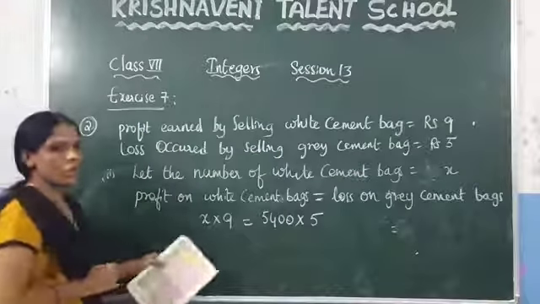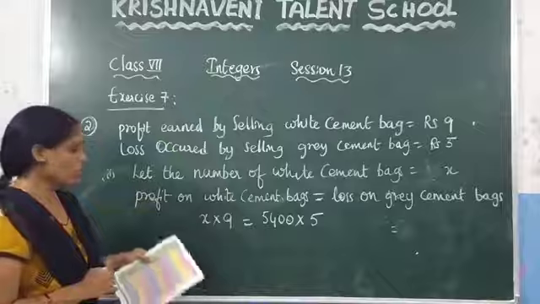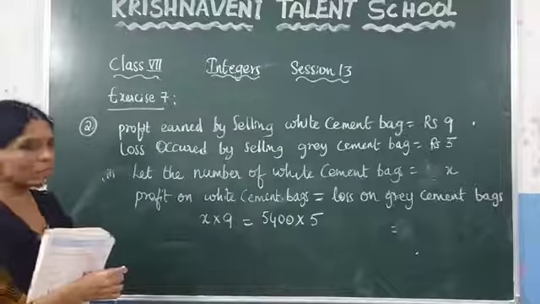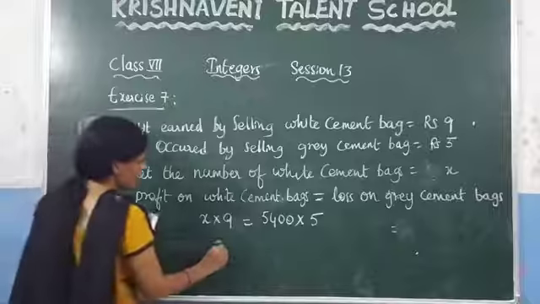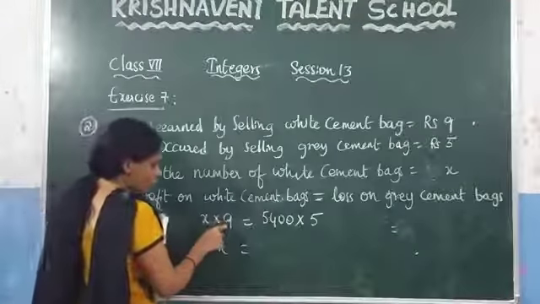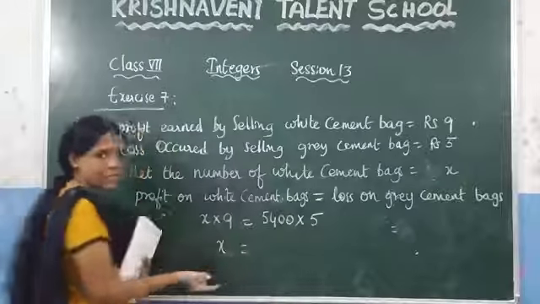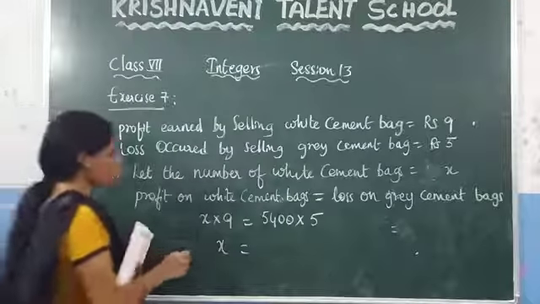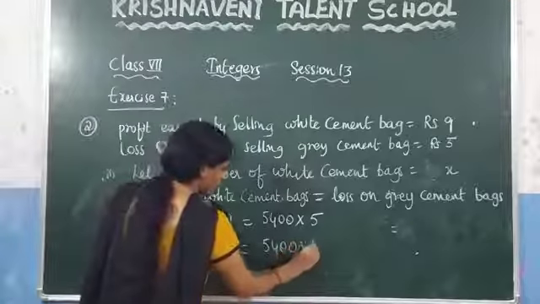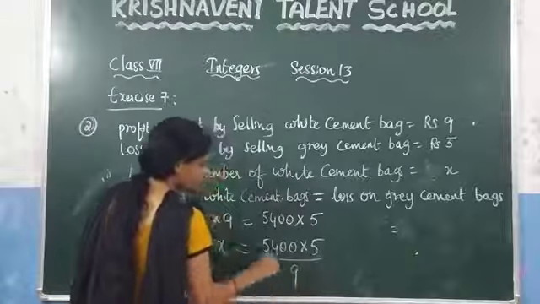Since they have given that the loss is equal to profit, now you can calculate the value of X, which is nothing but the number of white cement bags. Since we are multiplying these two values, if you take this value to the right hand side, it will become division. So you get 5,400 into 5 by 9.